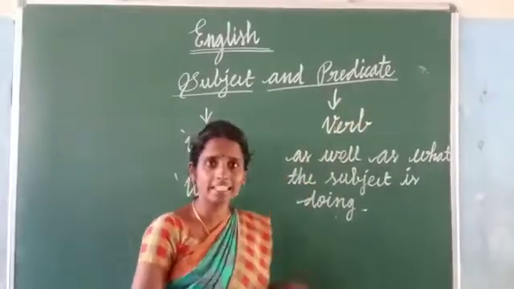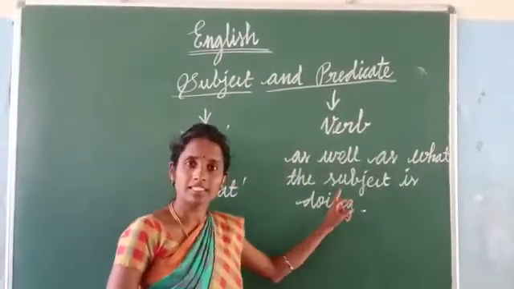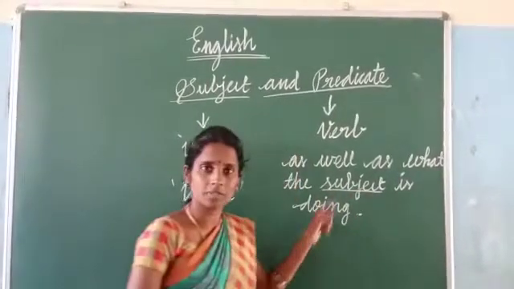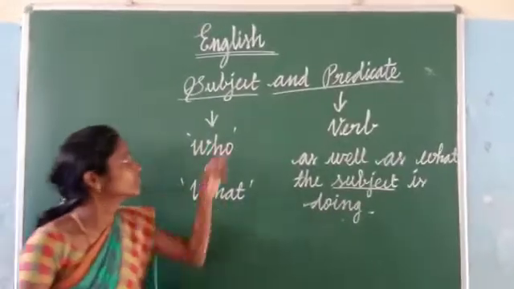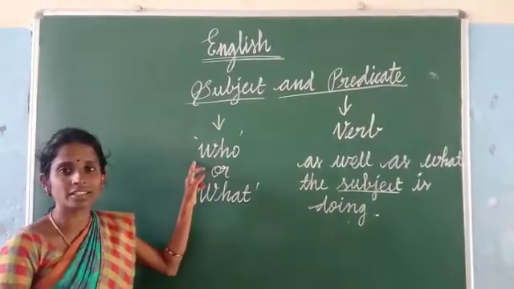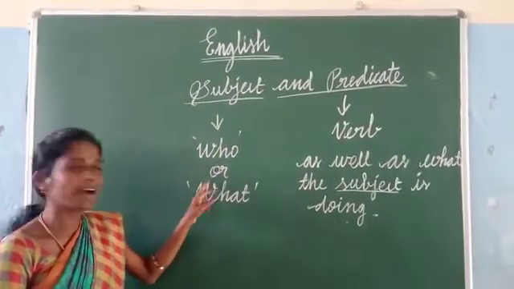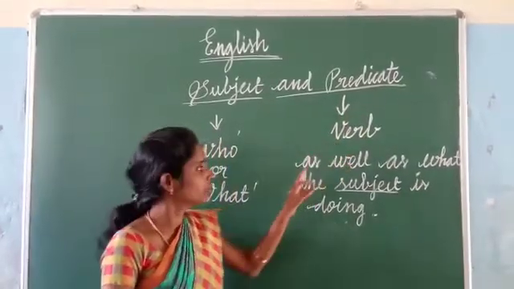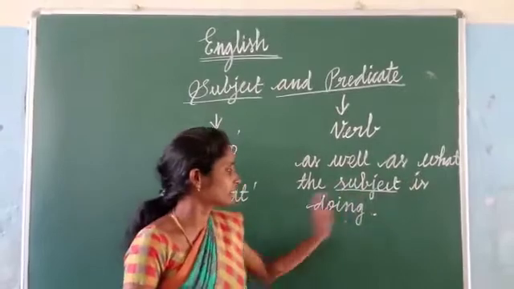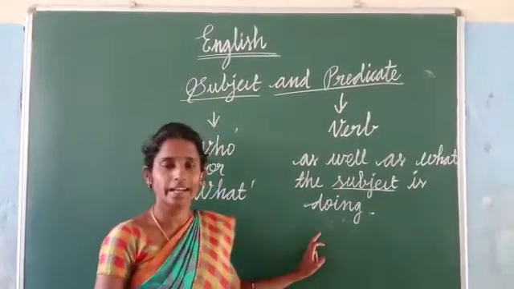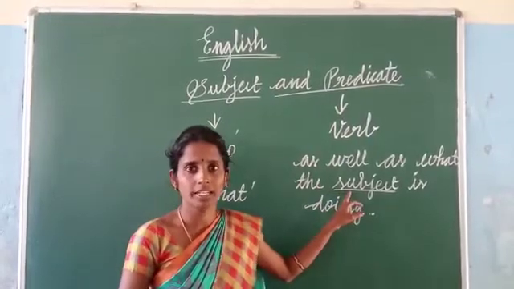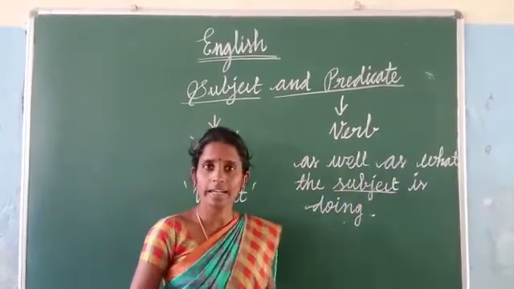The predicate tells us about the subject. Okay. Listen. The subject gives the answer of these two questions: who or what? The predicate contains a verb as well as what the subject is doing. And also the predicate tells us about the subject. Okay. Now let's go to the example.